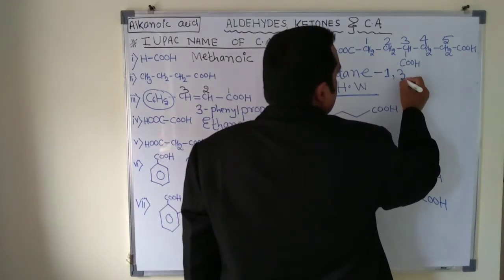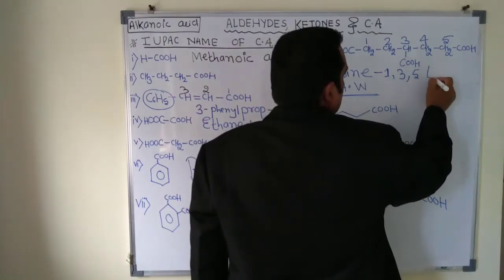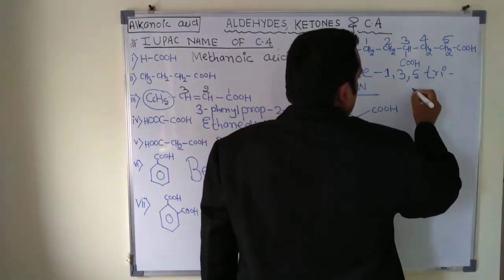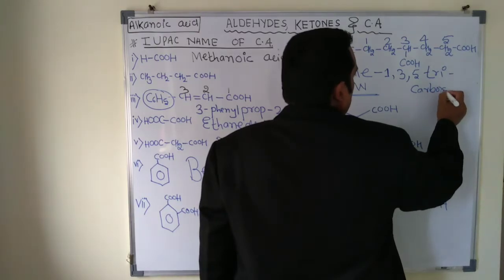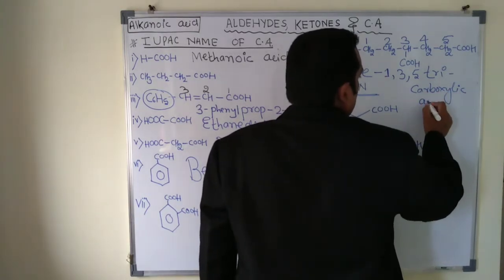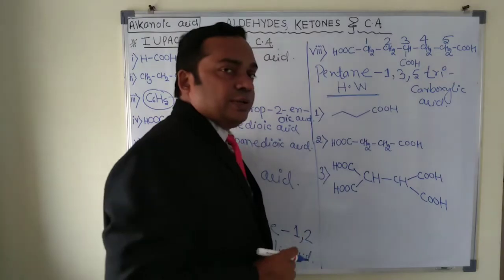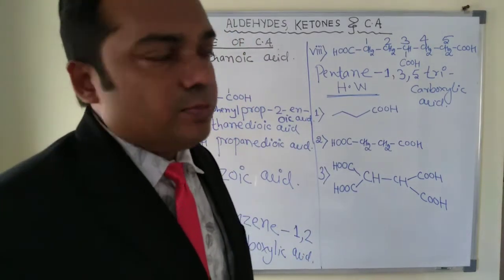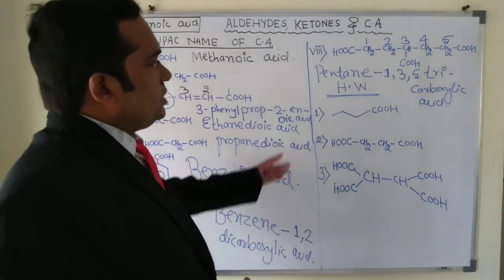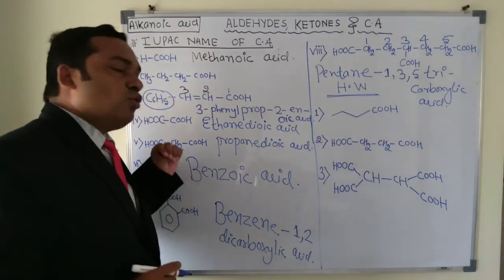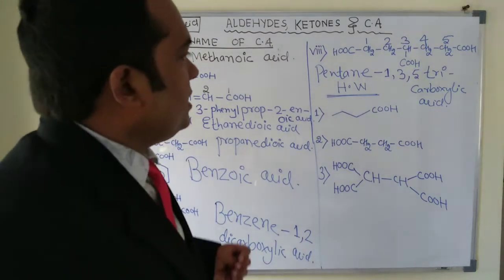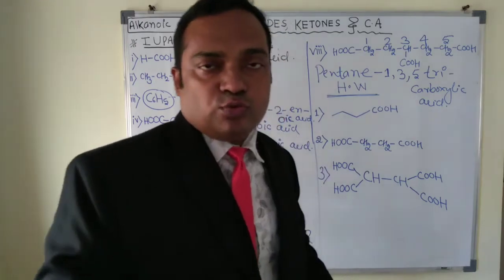This is called tricarboxylic acid. This type of question is expected in the JEE and NEET entrance exams, so which are very important. Just remember what we have to do in the case of 2 carboxylic acids, and what we have to consider in the case of 3 carboxylic acids.